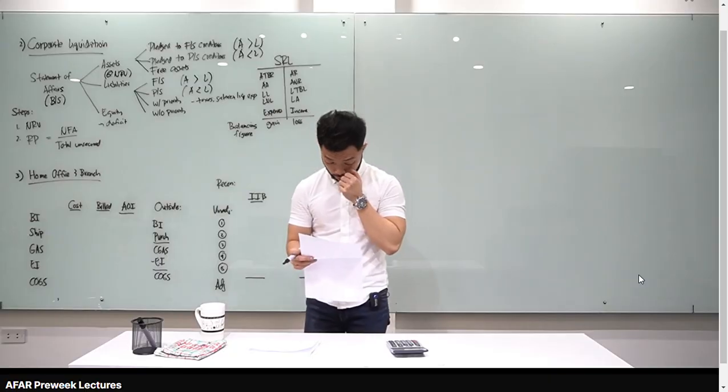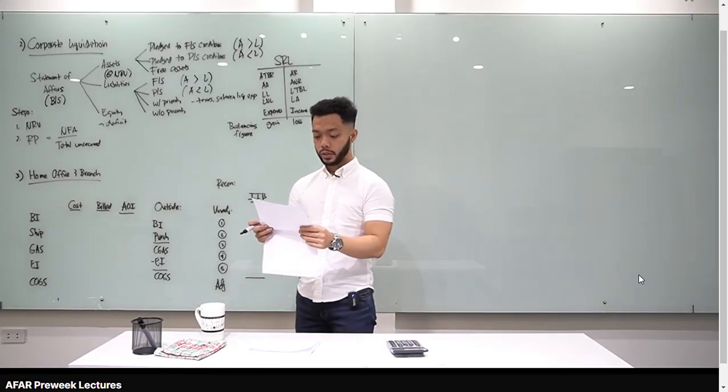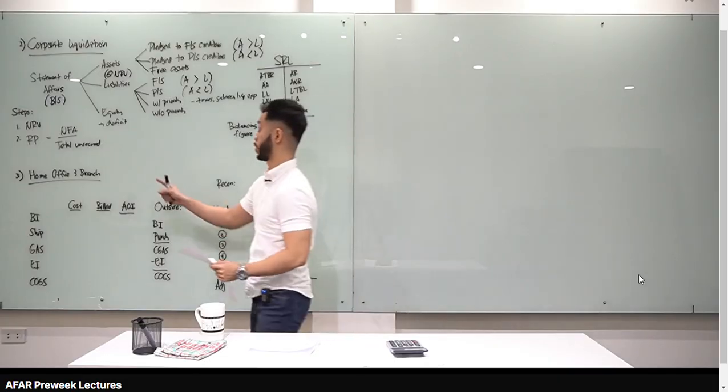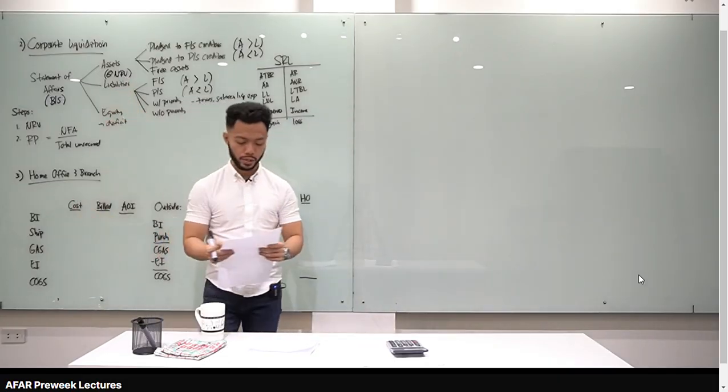We call it corporate liquidation, letter A. Number 33. In reporting a company that is to be under liquidation, assets are shown at NRV. Net realizable value, letter B.